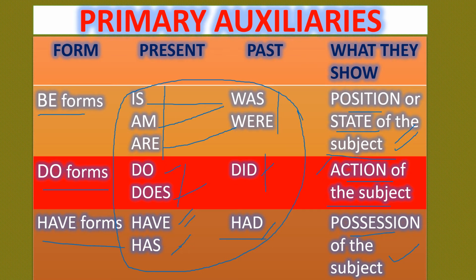Okay. So we understood that be forms, do forms, and have forms are primary auxiliaries. Be forms show the position or state of the subject. Do forms show the action of the subject. Have forms show the possession of the subject.